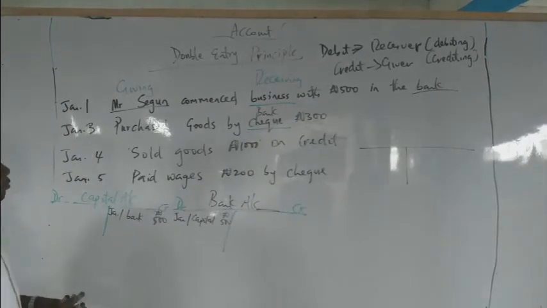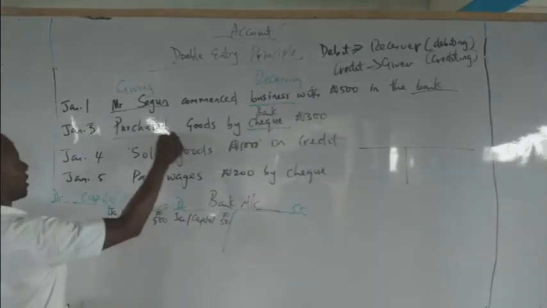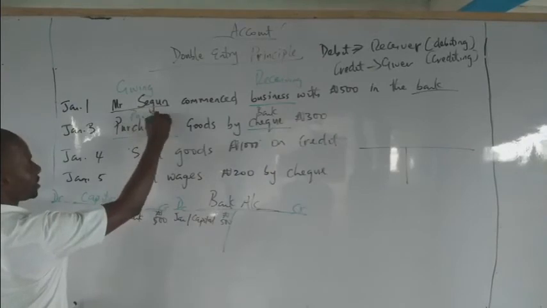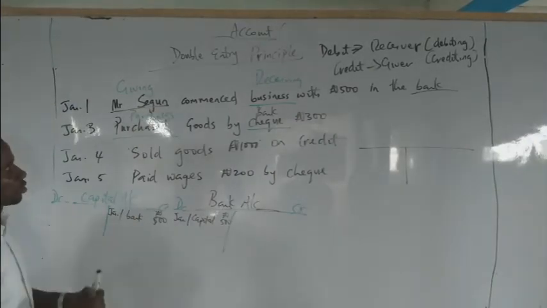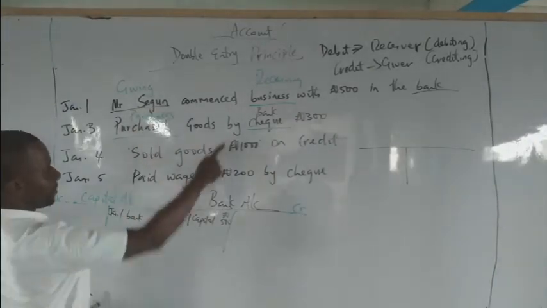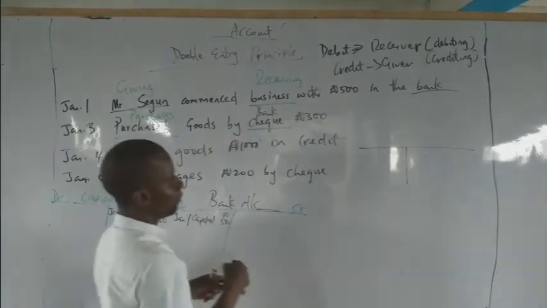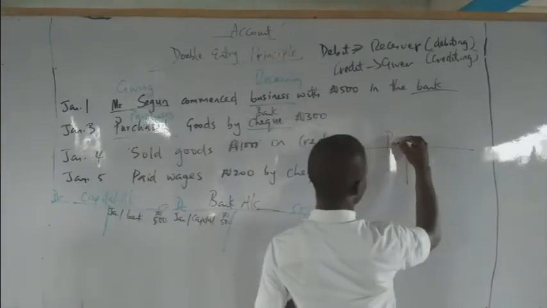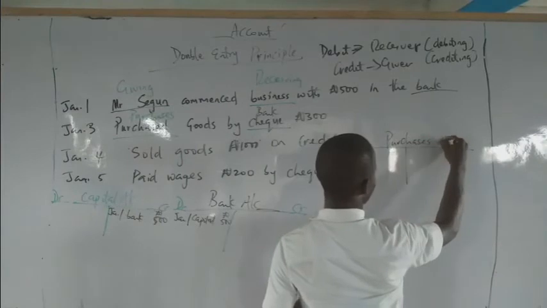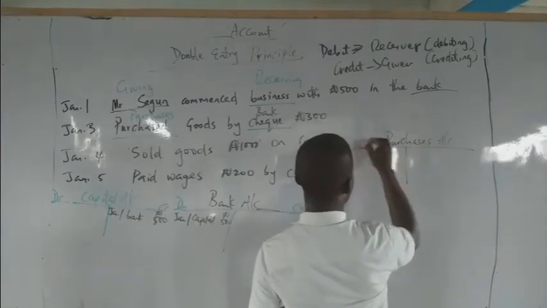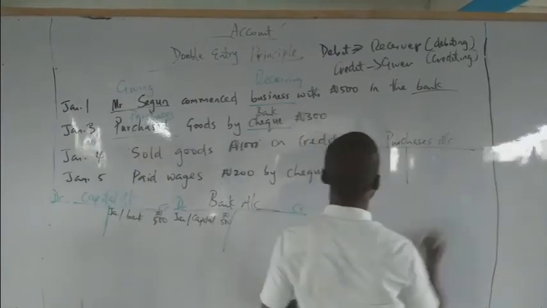Bank. Then once you hear the word purchase, that one is very simple. Purchases account. So two accounts, purchases and bank. We already have bank, so we open purchases. Purchases account. Put here debit, here credit.